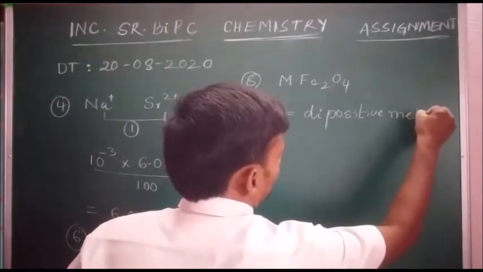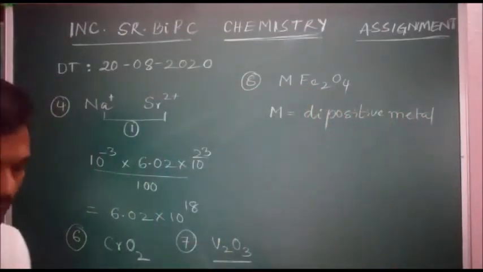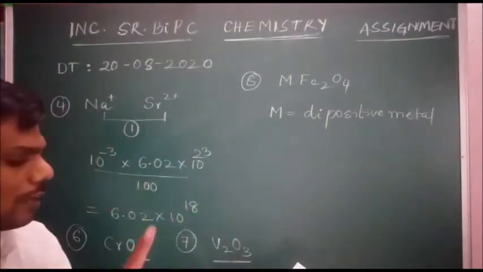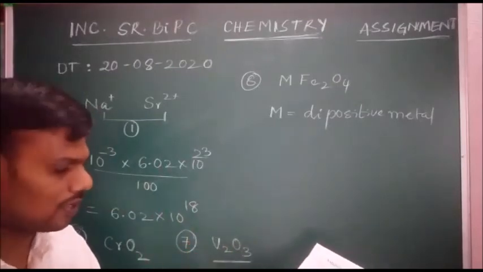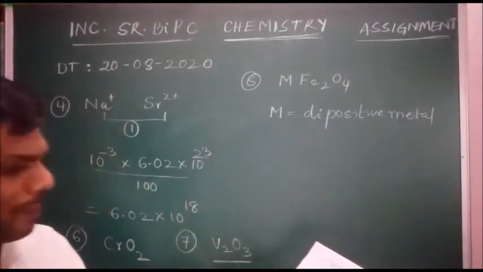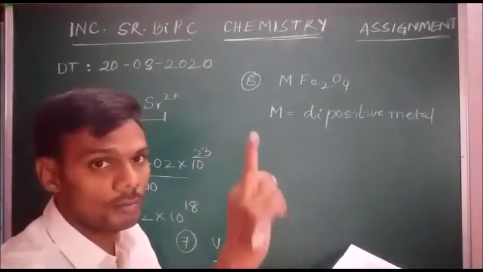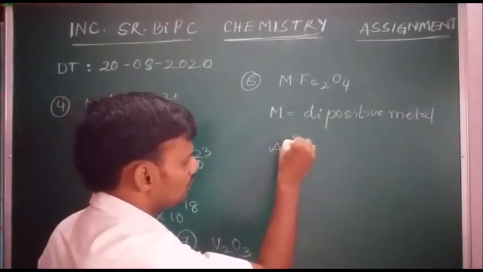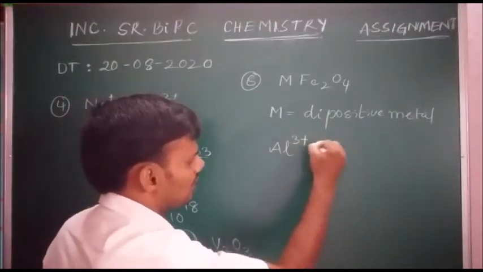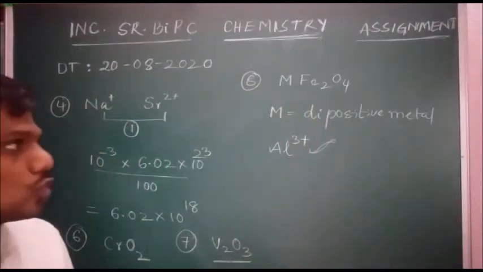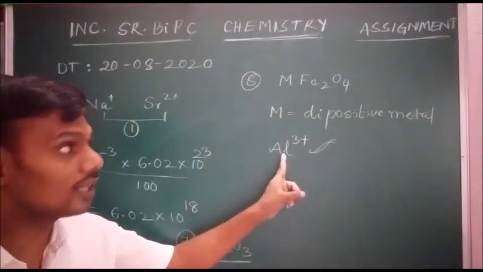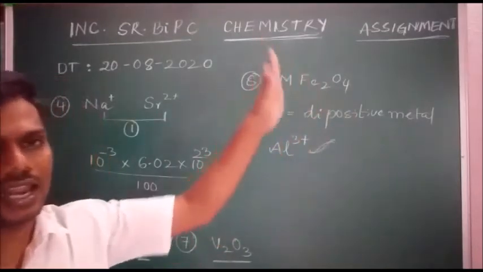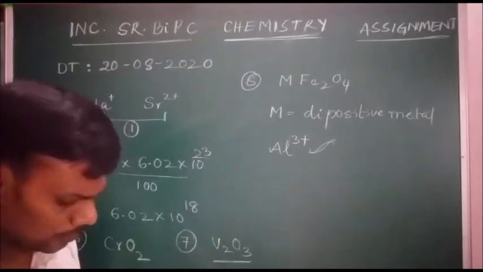Option 1, Mg forms dipositive. Option 2, copper also forms dipositive. But option 3, aluminum does not form dipositive, it forms tripositive. That's why it is the answer. To select this answer, first of all we have to know what M is: M is divalent or dipositive.